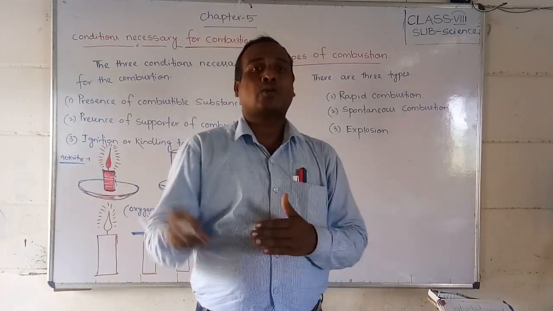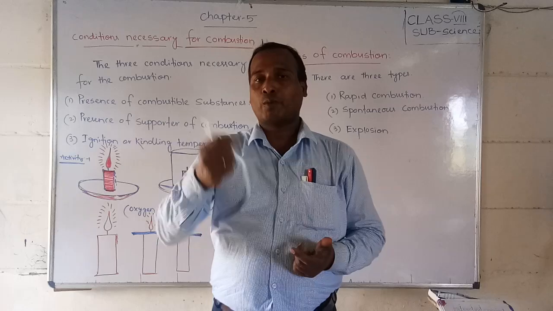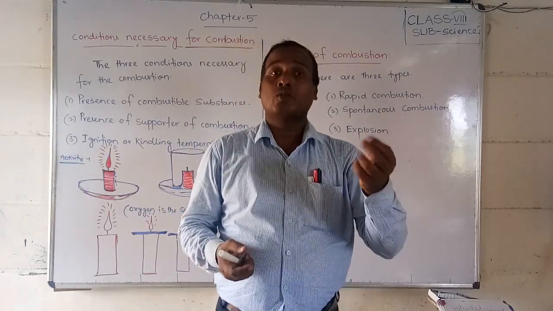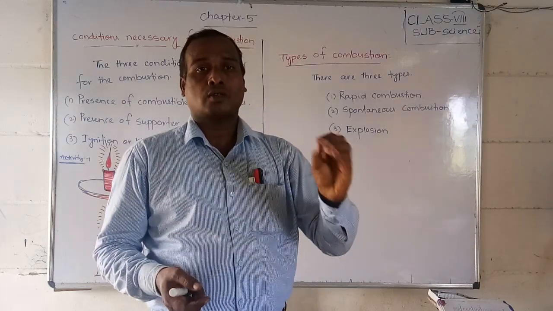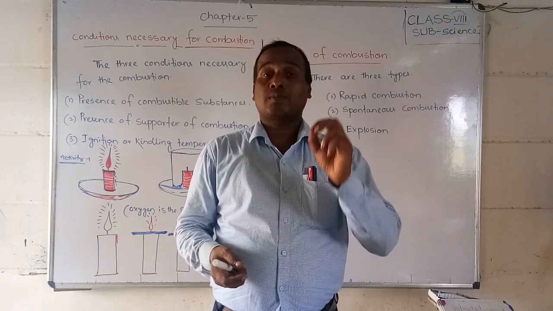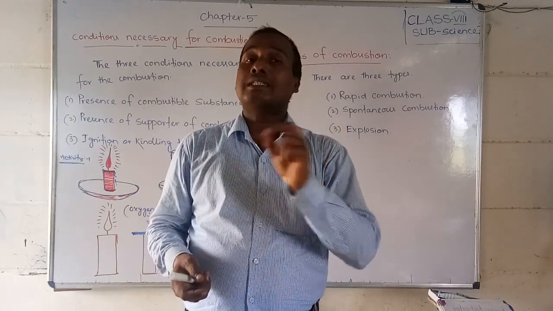But if you take petrol and paper, the fuels like petrol or kerosene have the least, that means very low, ignition temperature.